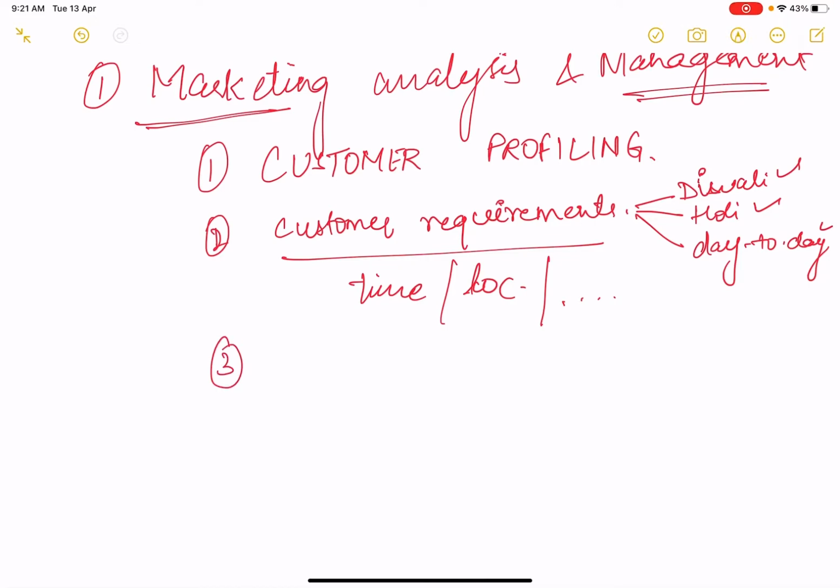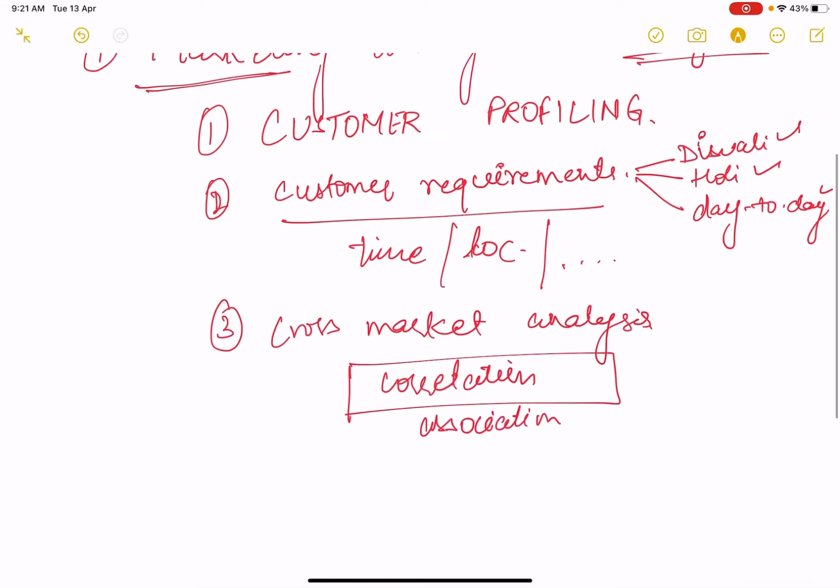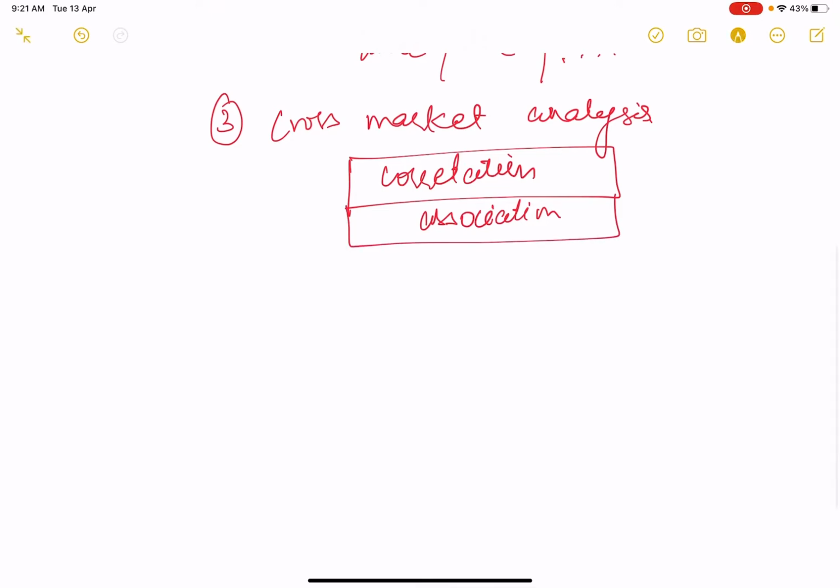Then third is cross-market analysis. Now in cross-market analysis, what we do is find the correlations between the products which are being sold. If we find the correlations, it means we also find associations. For instance, if we talk about any grocery store, there is a very common example.